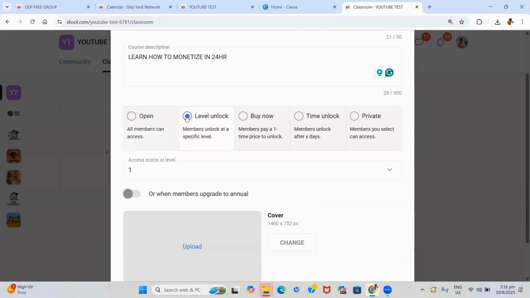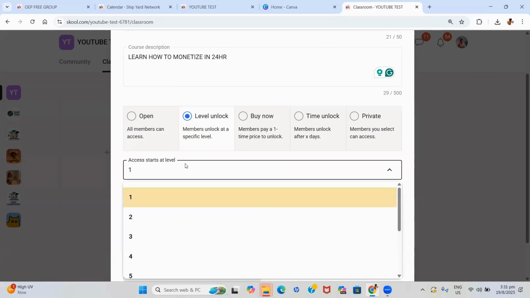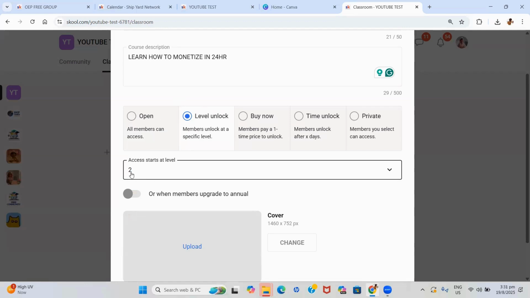So if you want your community to be a very active community and you want to prompt persons to engage with each other, you can have particular high-in-demand modules that they are able to open once they have gotten to a certain level, and it can go up to level 9. If you want them to be involved and assist each other and post their work, their wins and their progress, then you can put it at a level and say, okay, when you get to this level, it will automatically unlock for them. Inside your community, you can only choose one at a time, so you'd have to decide which one applies best.